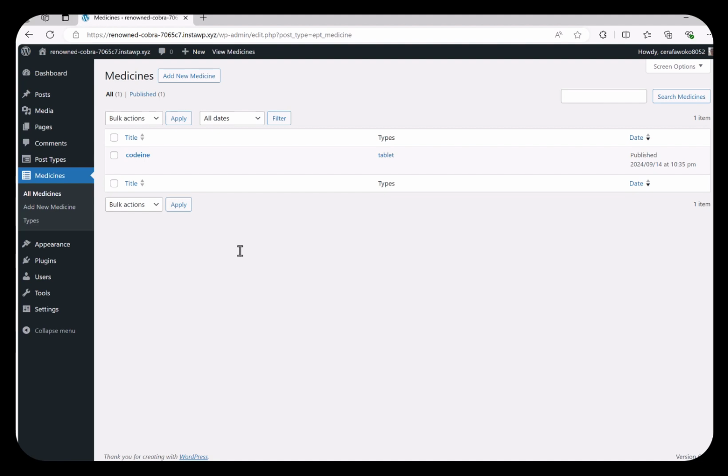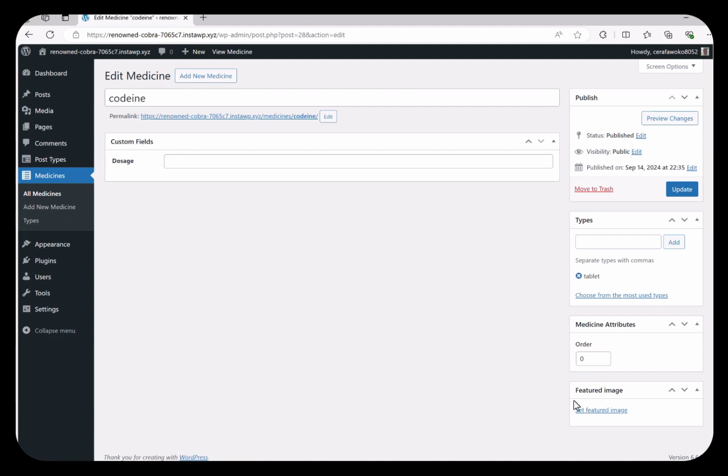For example, for this medicine that we have saved here, we can use the types, which we have set to tablet, to categorize this data, and we can use the dosage here to add extra information, for example, 10 or 20. Another example: a taxonomy might be the company that has created this medicine, and an example for the custom fields can be the instruction for use.